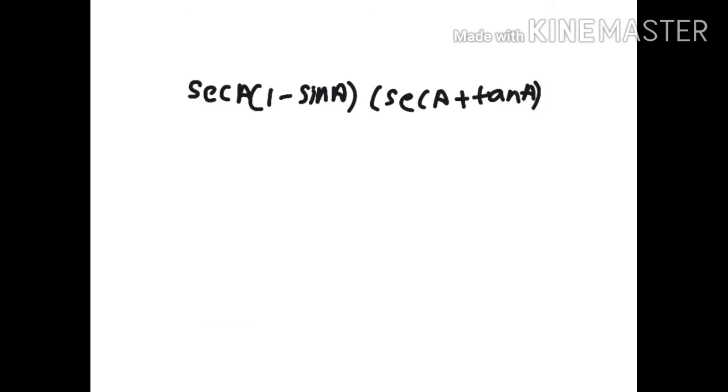Now here is a small problem on identities: sec A into 1 minus sin A, divided by sec A plus tan A. Let me explain its solution.